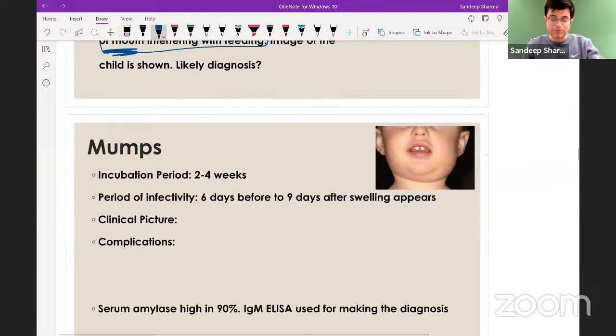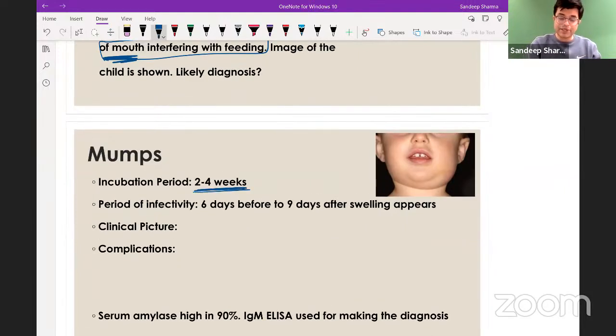So mumps incubation period is 2 to 4 weeks. Period of infectivity, very important. It's a one-liner question asked some years back in NEET PG, 6 days before to 9 days after the swelling appears, right? Clinical picture, I have already explained to you. Complications of mumps.